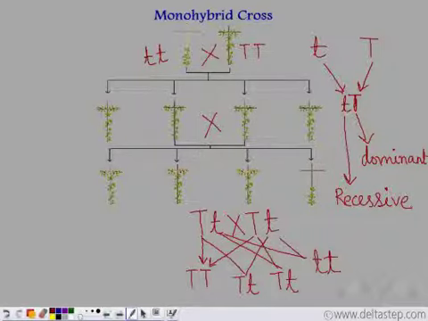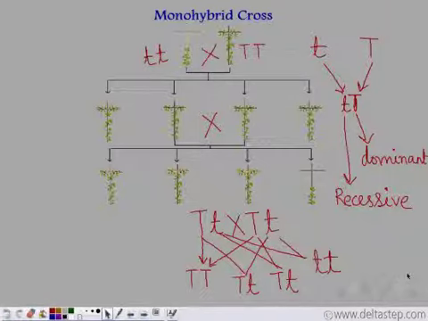So when these factors were crossed, then 4 plants were yielded. One that had capital T, capital T: it was a pure tall plant that was present in the parental generation. Next, the two plants which looked tall but had both the factors, capital T and small t. But since capital T is dominant over small t, hence both these plants look tall. And finally, because small t and small t came together after crossing of these plants, it yielded a dwarf variety.